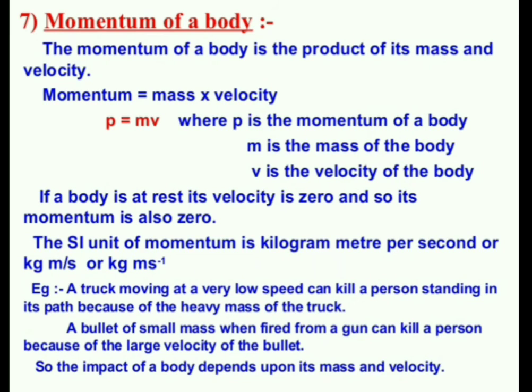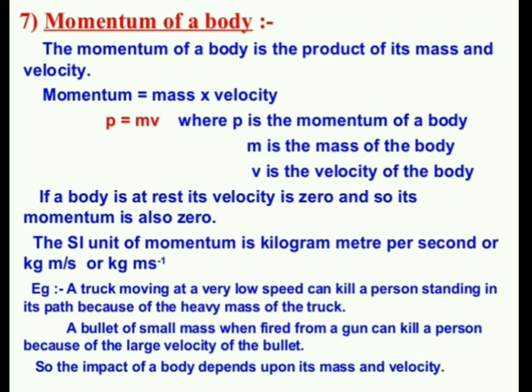The SI unit of momentum is kilogram meter per second, or kg m s^-1. Because mass is measured in kg and velocity is measured in meters per second, we write kilogram meter per second. Clear, my dear students?